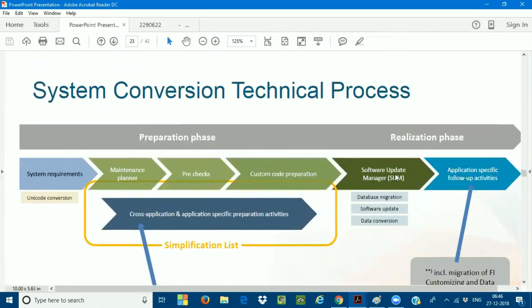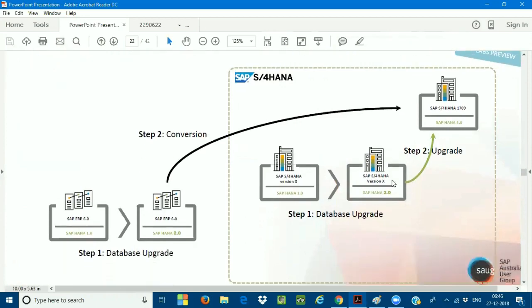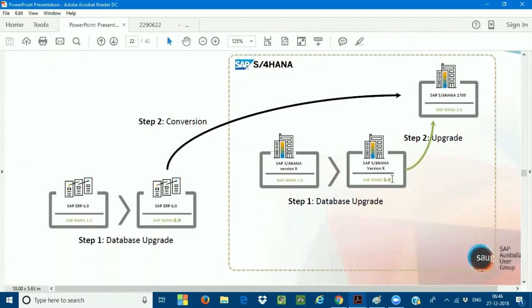So this is about the conversion. This is the overview of the conversion from SAP ECC to SAP S4HANA. Very, very important. I told you that for SAP S4HANA, if you want to go for the conversion, the underlying database should be SAP HANA 2.0.